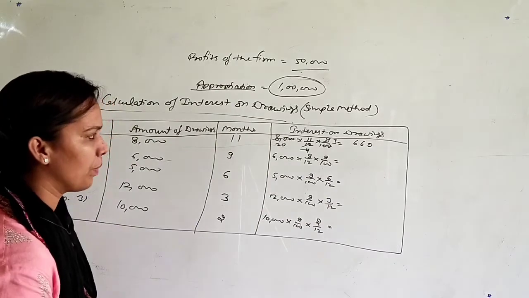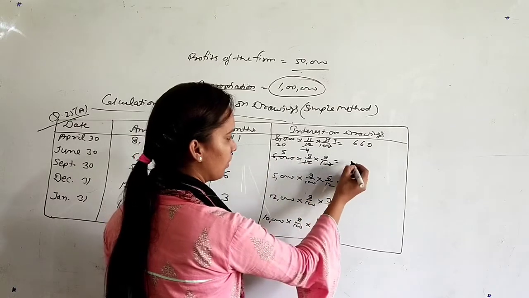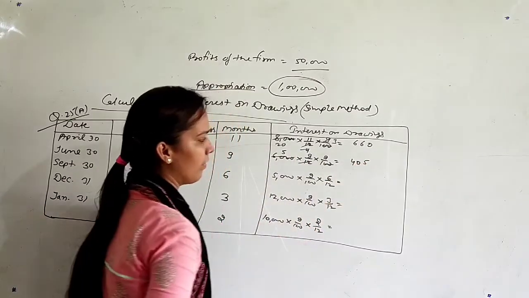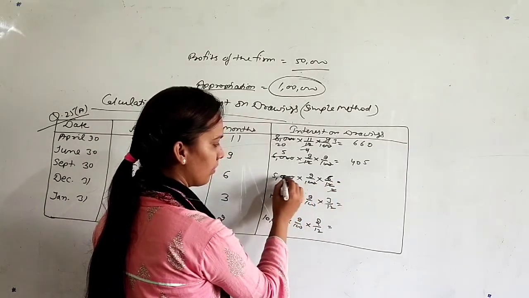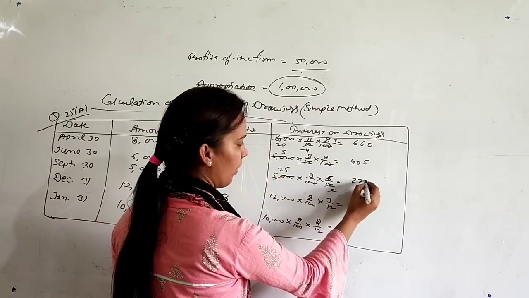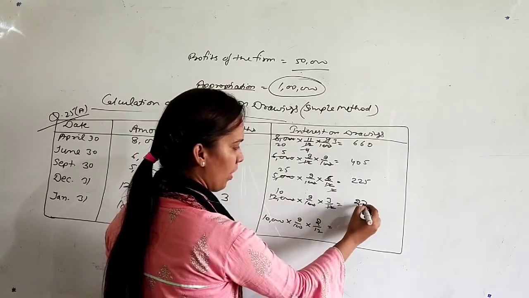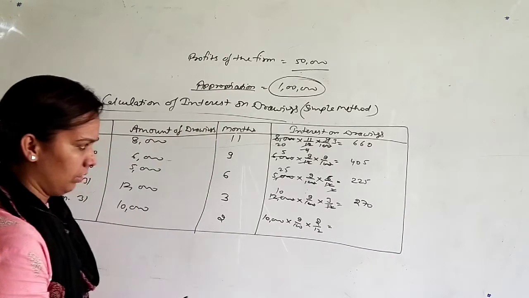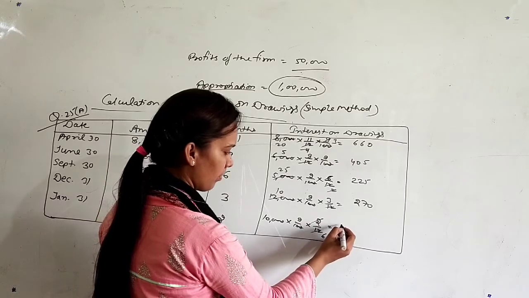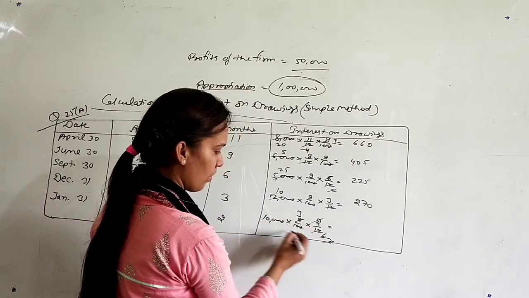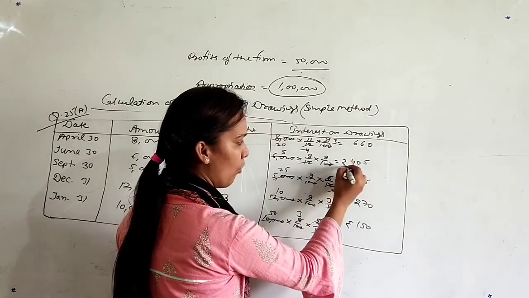It is 660 rupees. Second one, 405 rupees. Third one, it will be 225 rupees. Fourth one, 270 rupees. Fifth one, it will be 150 rupees. This is the interest of every drawing.